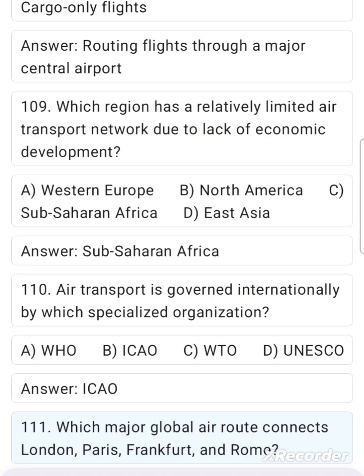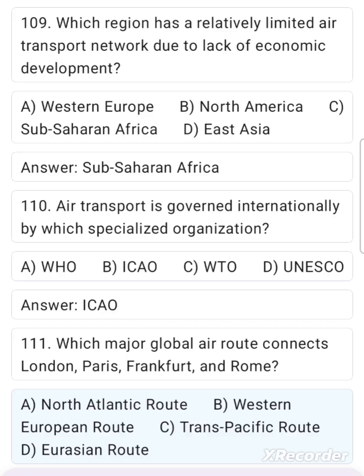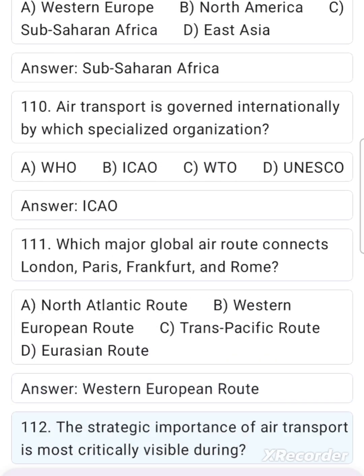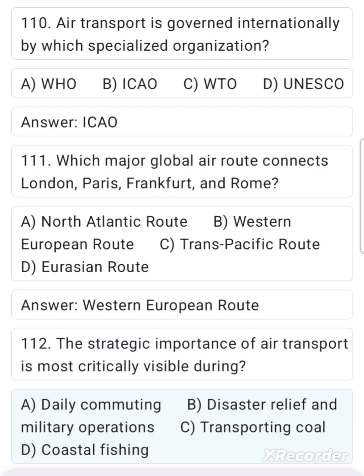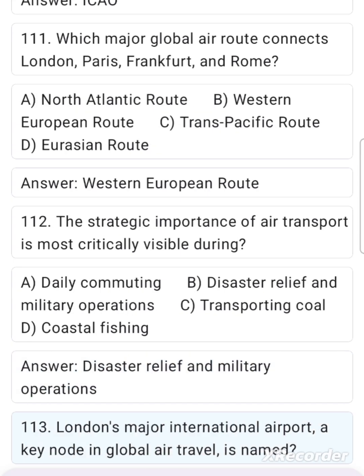111. Which major global air route connects London, Paris, Frankfurt, and Rome? A. North Atlantic route, B. Western European route, C. Trans-Pacific route, D. Eurasian route. Answer: Western European route. 112. The strategic importance of air transport is most critically visible during A. Daily commuting, B. Disaster relief and military operations, C. Transporting coal, D. Coastal fishing. Answer: Disaster relief and military operations.